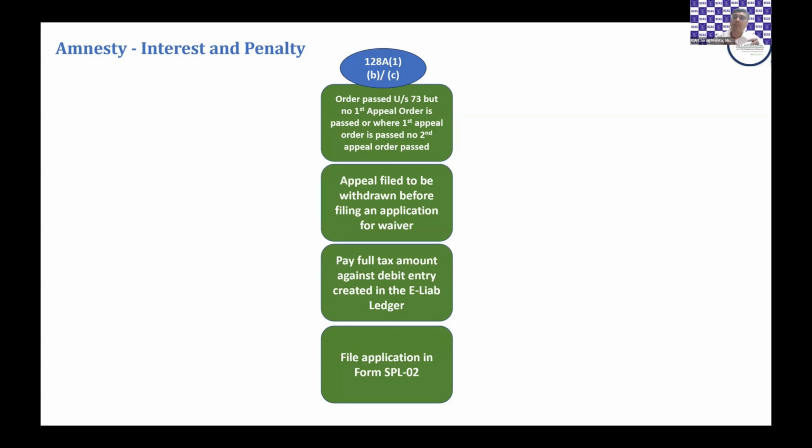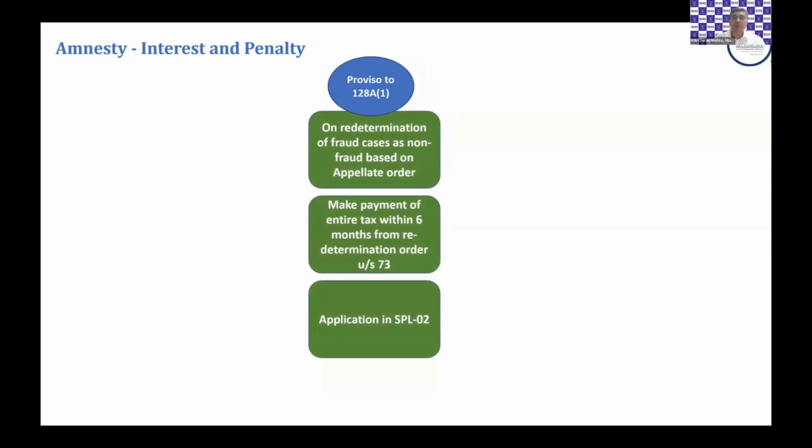He has to make an application in form DRC03A and ensure that the liability that has been debited in his electronic liability ledger is knocked off by way of a payment entry. After having followed these steps, that is, having withdrawn the appeal and getting payment against the debit entry in the electronic liability ledger, he will file an application for waiver of interest and penalty in SPL02.